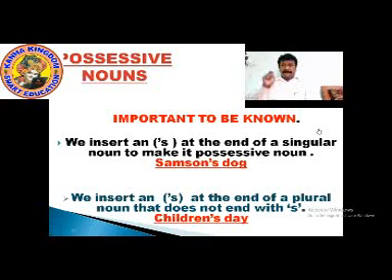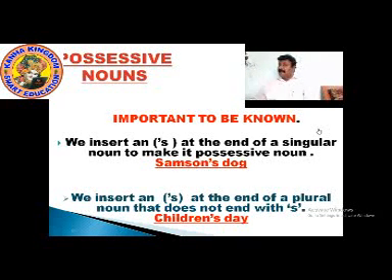Now it shows the ownership of the dog: Samson's dog. A singular noun is made possessive by adding an apostrophe S. It is very important to be known.